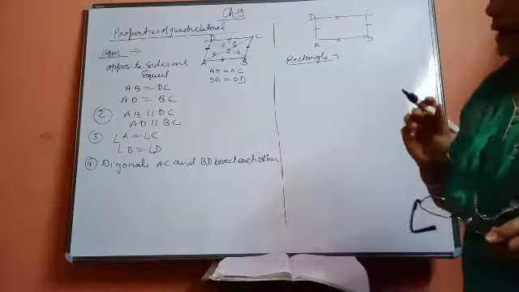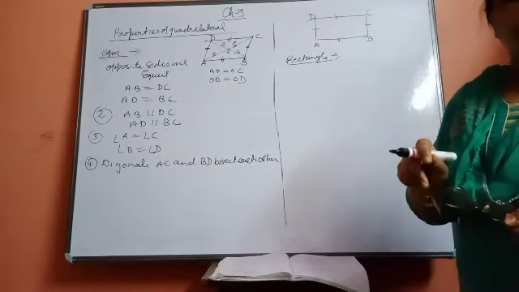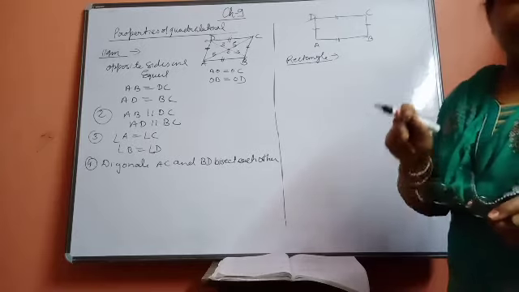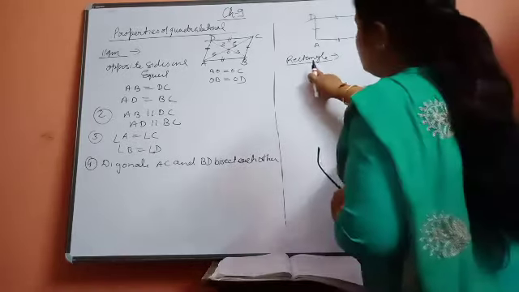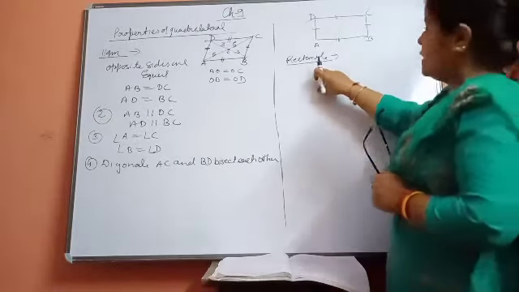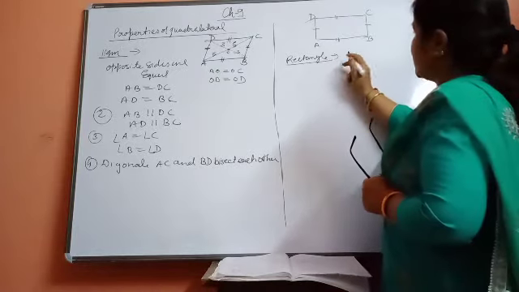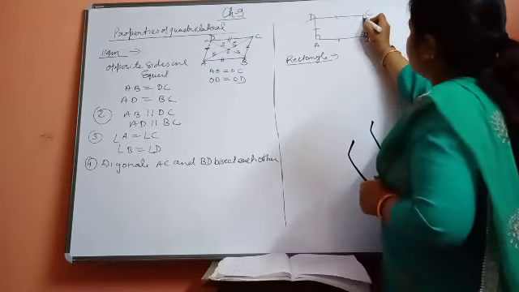Now we said that rectangle is a parallelogram. It means it will satisfy all the properties of the parallelogram. It must satisfy all the properties of parallelogram. Now you are very much aware of the rectangle and its properties. What are the properties of rectangle, beta? You know that all the angles of a rectangle are equal to 90 degrees.